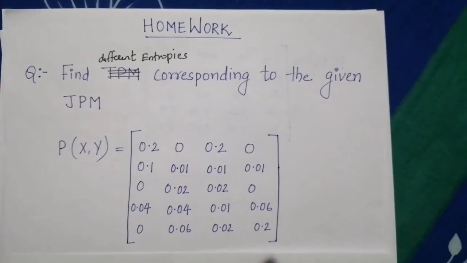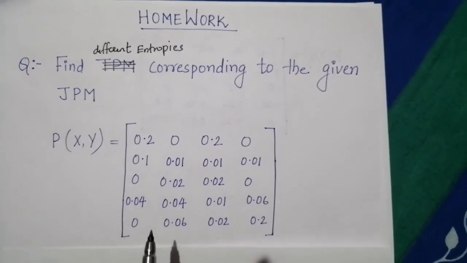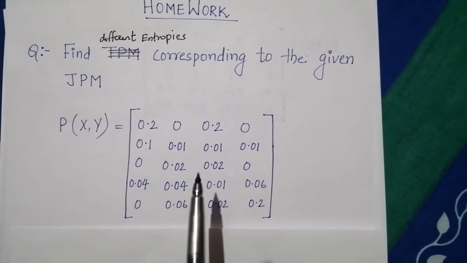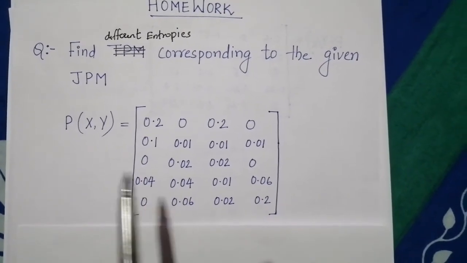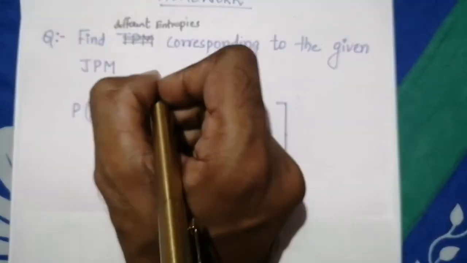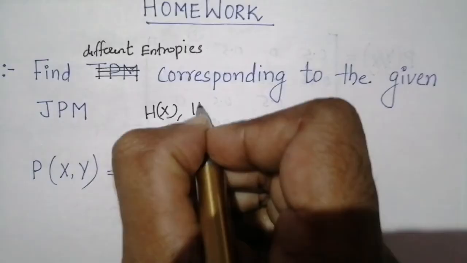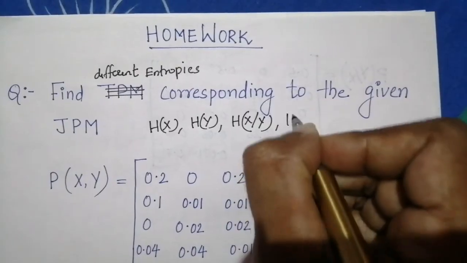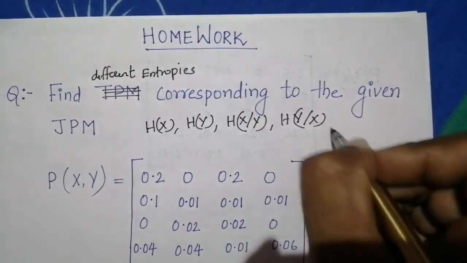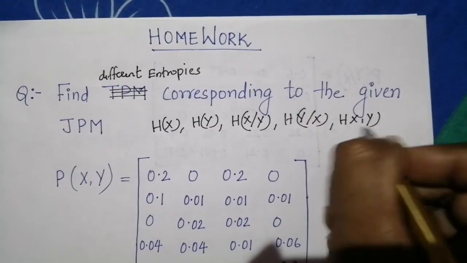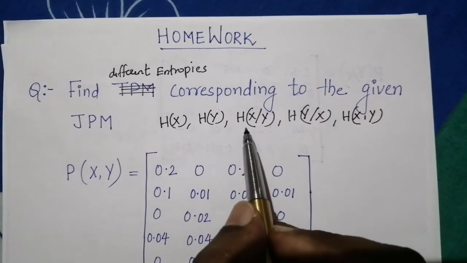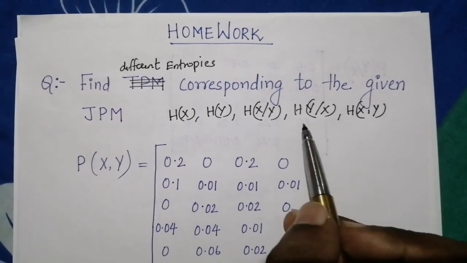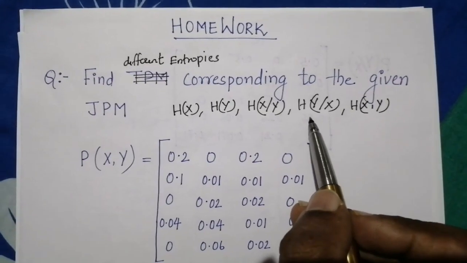Now please repeat the homework problem that we attempted in the last class. We already found the transition probability matrix corresponding to the given JPM. Now please find the different entropies corresponding to the given JPM. That is, please find H(X), H(Y), H(X|Y), H(Y|X), H(XY). For finding H(X|Y), please find P(X|Y). For finding H(Y|X), please find P(Y|X).